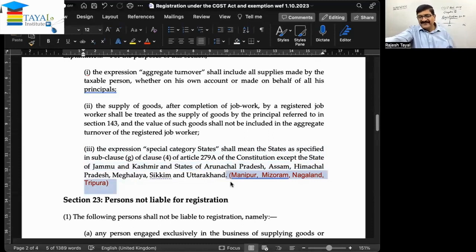Only 4. Many places you may find a wrong reference, so be careful about that. What is the meaning of special states? Special states are Manipur, Mizoram, Nagaland, and Tripura, nothing else. So if a person has a place of business in any of these states, then if the aggregate turnover throughout India exceeds 10 lakhs, registration becomes necessary. And in other states, registration becomes necessary when the aggregate turnover exceeds rupees 20 lakhs on a pan-India basis.